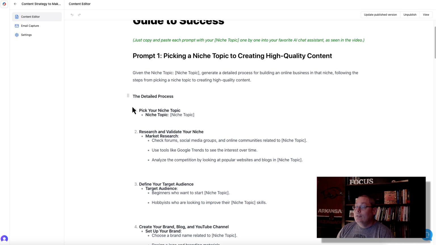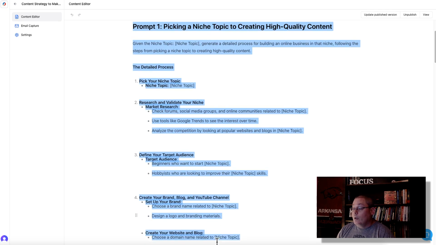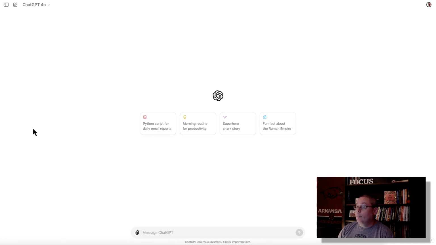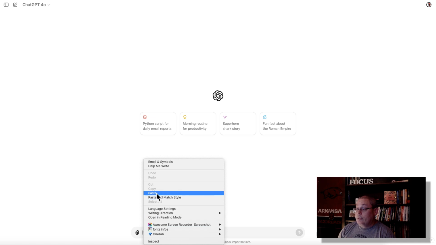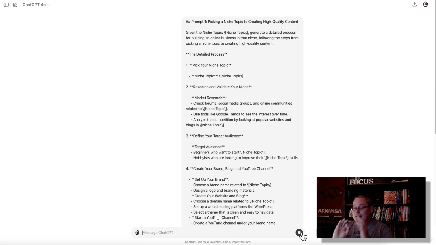So the first thing we'll do is we'll just literally grab this first prompt, and we're going to start with ChatGPT. So we'll just copy everything into that prompt, and we'll go over to a blank ChatGPT chat, and we're just going to paste this in. Now understand, this isn't about AI. This isn't about which model is better, because we're going to look at Claude. We're also going to look at Gemini.